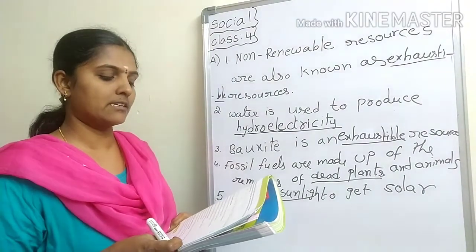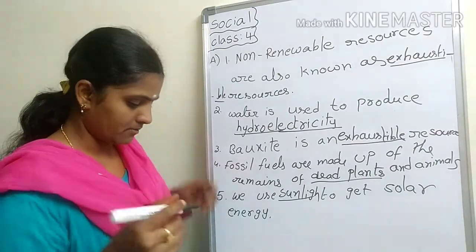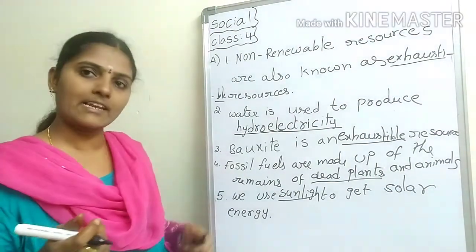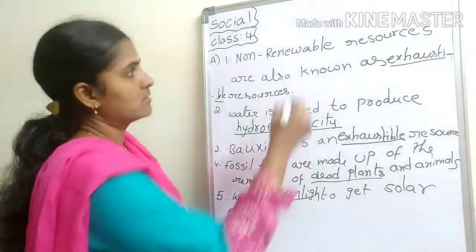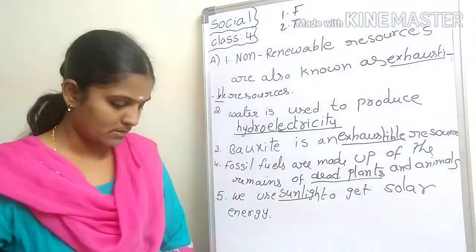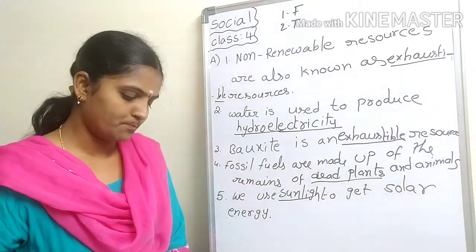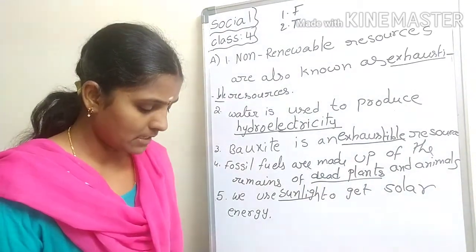Windmills require wind and sunlight to work. Both. First one false, second one true. Coal and petroleum are examples of fossil fuels.